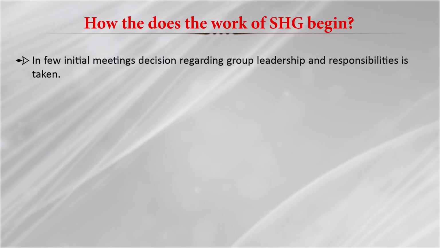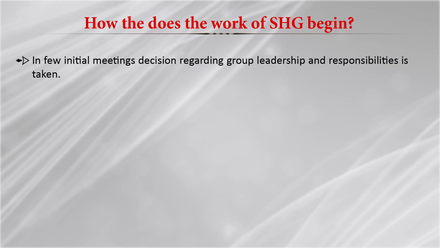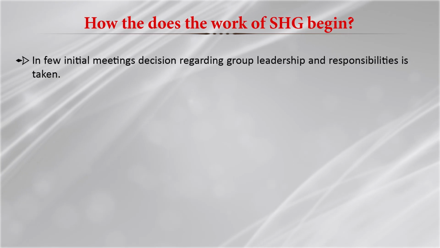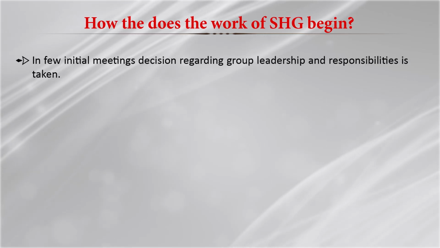Now, the other aspect is, the members have come together, the meeting has been done, and the working plan has been discussed. Now, how does the work of SHG begin? This is important. A few initial meetings are held, and then the decision regarding the group leadership and the responsibilities is taken.